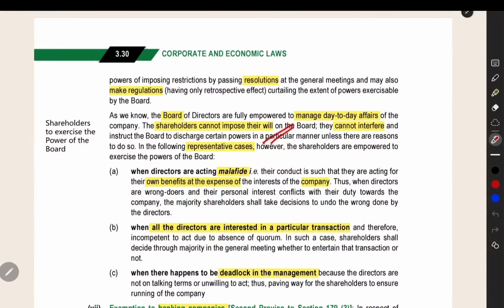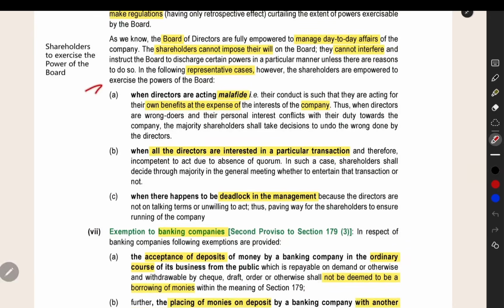Normally, the shareholders will attend the general meeting only, and they will not interfere in the day-to-day business of the company. But in some cases, the shareholders can interfere in the day-to-day business, and they will take over the company. They will take all the decisions in their hands. They will not let the board of directors run the company. Those cases are given here.